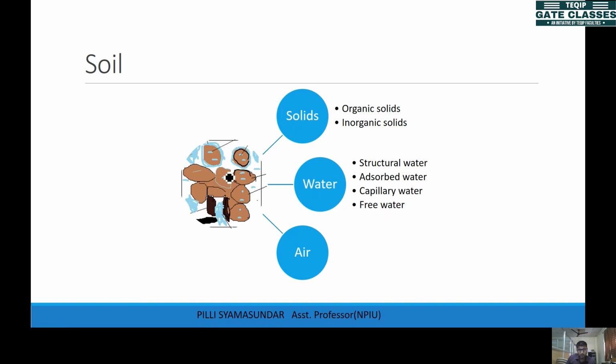Now when you look at the solids, we have 2 kinds of solids here. One is organic solids and the other one is inorganic solids. So organic solids means what? These are the solids formed by disintegration of vegetative matter and dead bodies.